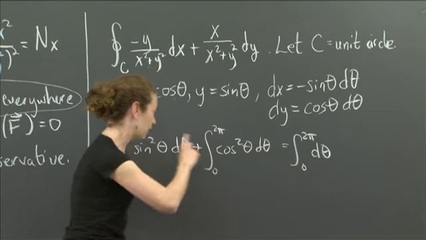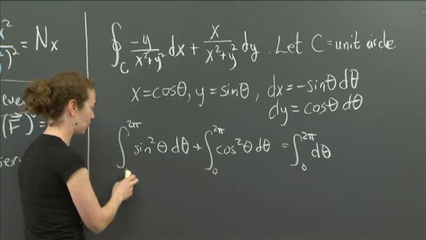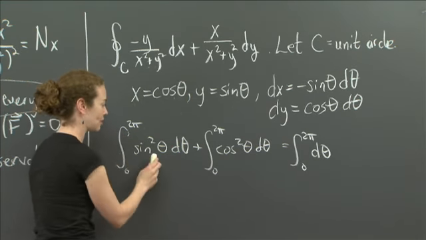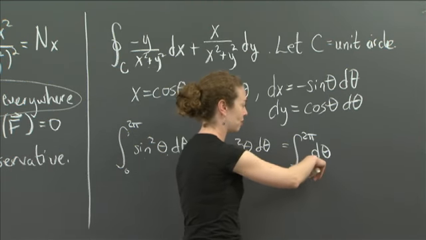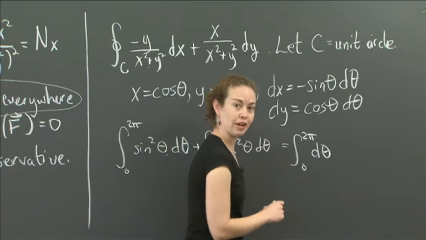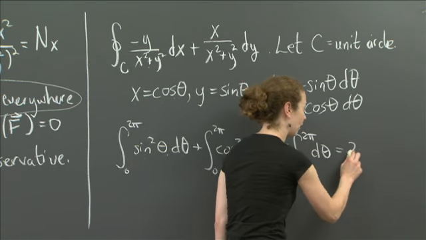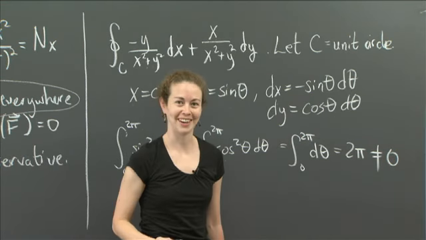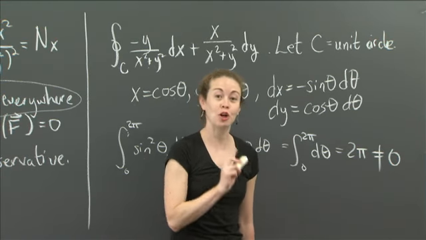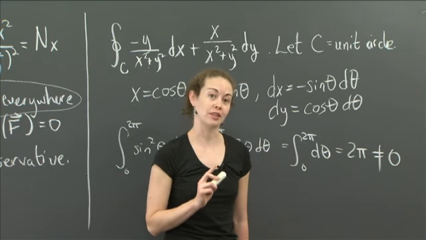So let me come back one more time and make sure we understand. We're integrating from 0 to 2 pi sine squared theta d theta plus cosine squared theta d theta. That's just sine squared theta plus cosine squared theta d theta. So that's 1, so 1 times d theta. But what is this? Well, this integral from 0 to 2 pi of d theta is theta evaluated at 2 pi and 0. I actually get 2 pi, which is in particular not equal to 0, right? So that actually shows you that this vector field is not conservative.